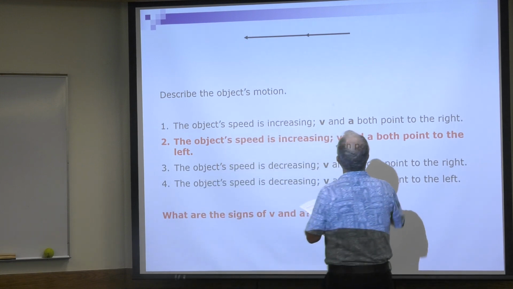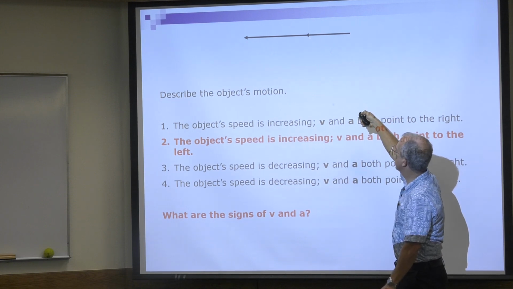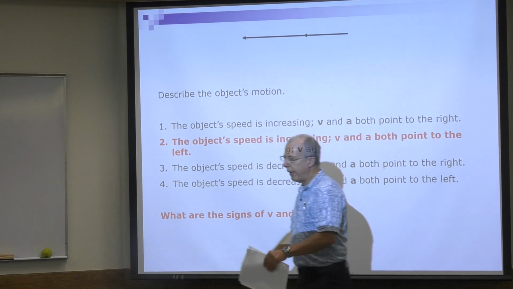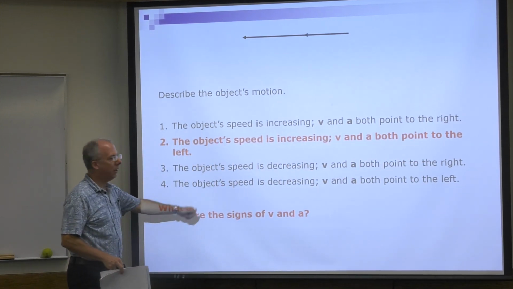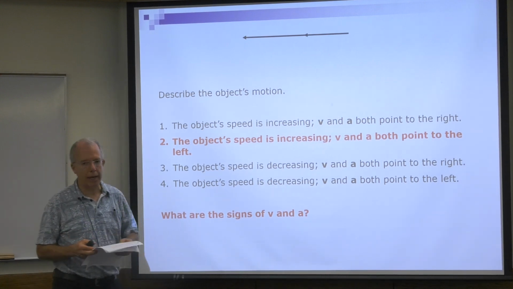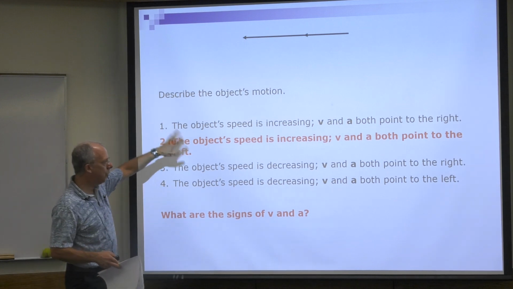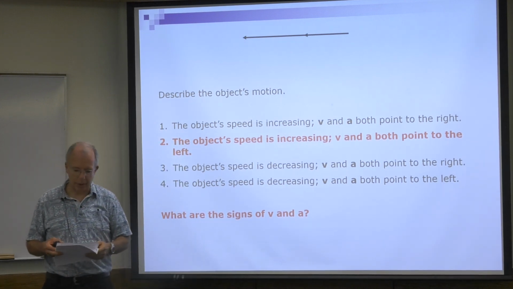And you just look at it. Isn't the speed increasing? Sure is. Here's the start, and then this is more distance. And again, what are the signs of a and v? They're both negative, so they have the same sign, and the speed is increasing. Again, this usually gives students a lot of trouble, so make sure you go through this and understand it, because we're going to use it a lot.